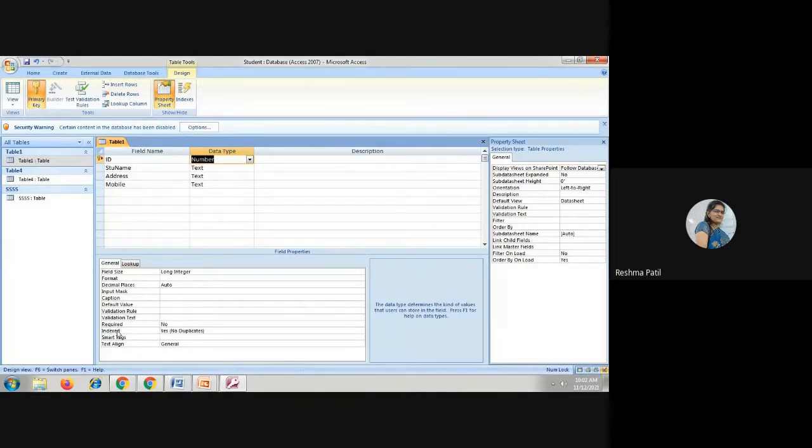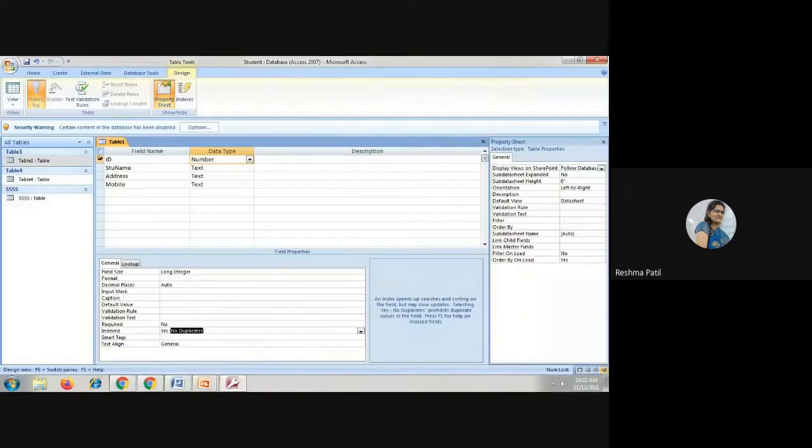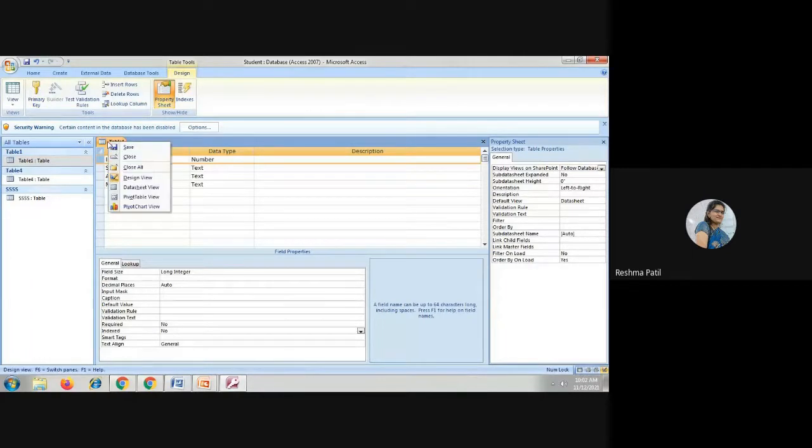Here you can check Indexed. Yes, it is indexed and no duplicates, meaning no duplicate value will be taken here. Save this. Here you can check primary key, which we are going to cover. So for this field, here you can check the key. This is a primary key. You can set it from here. If I remove this, then it is allowed to take duplicate values into that table.